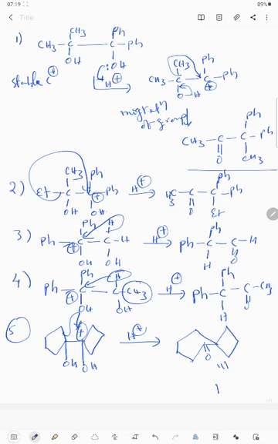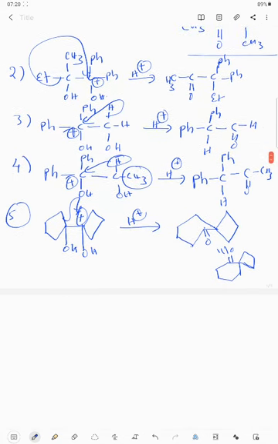We can write this also. Here double bond O. This is the compound. Next example, I am writing that. Sixth example.